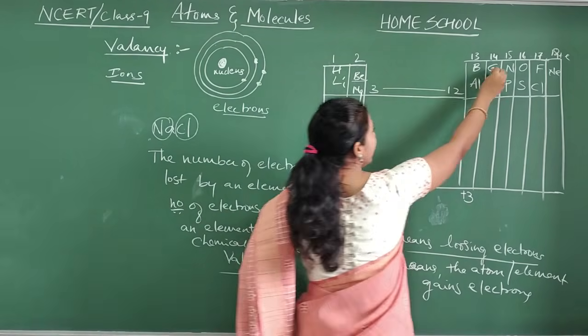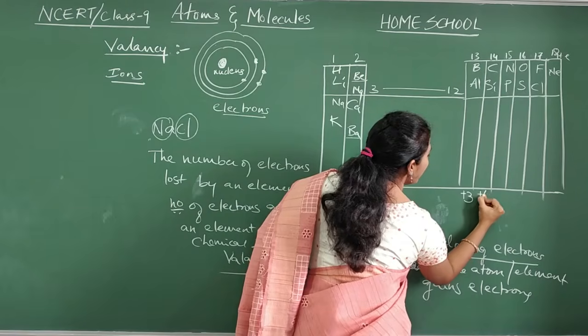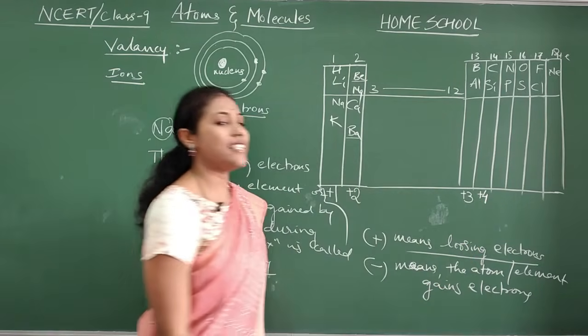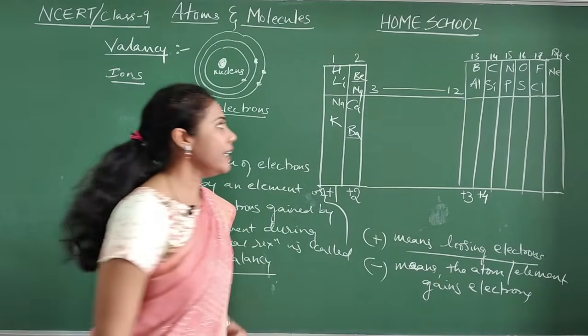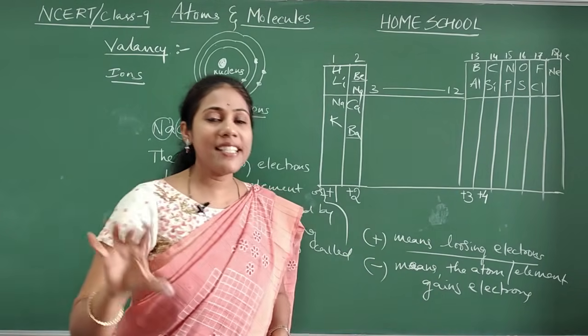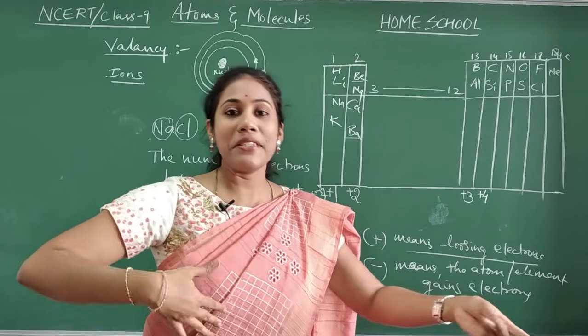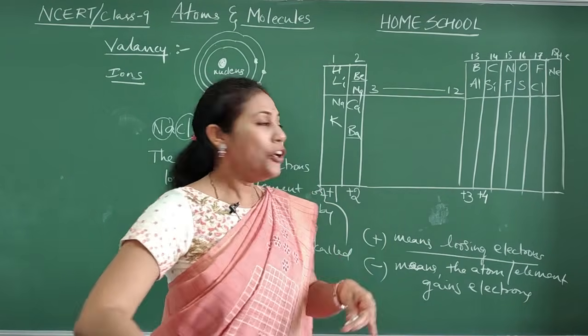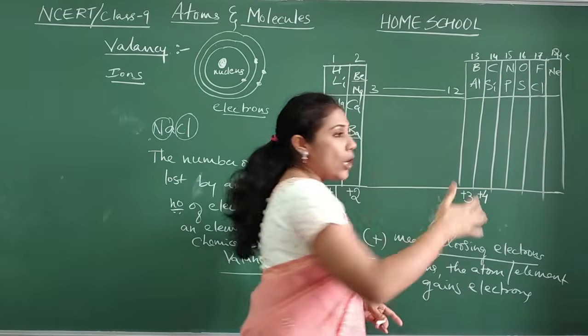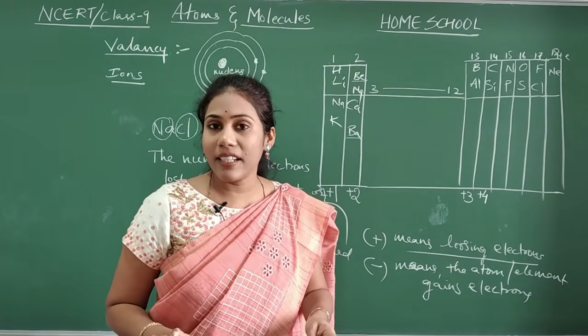Coming to the 14th group, carbon and silicon will lose 4 electrons during a chemical reaction, so their valency is +4. And nitrogen, phosphorus, from these onwards, losing will not happen. Taking will happen. These always take electrons from others during a chemical reaction.